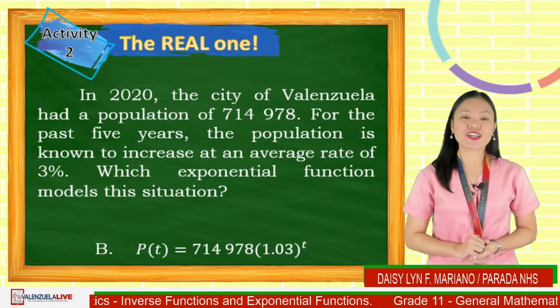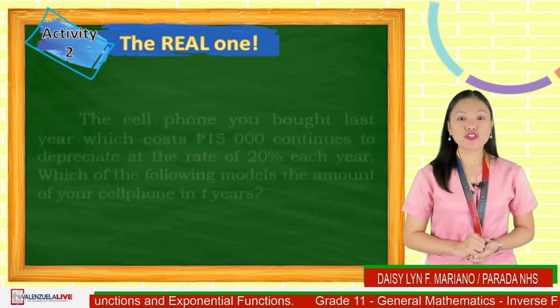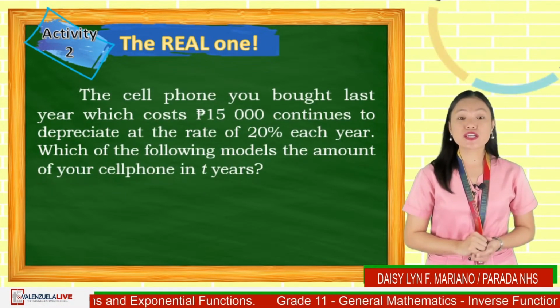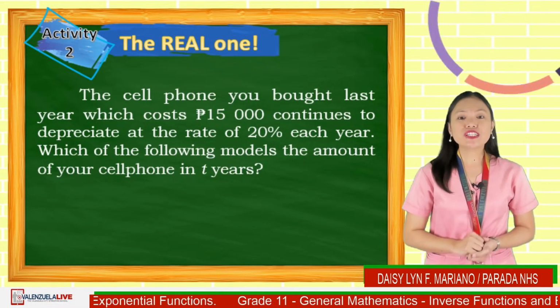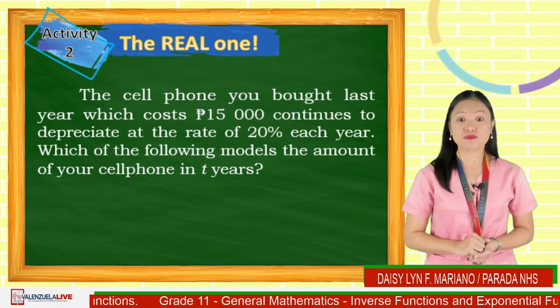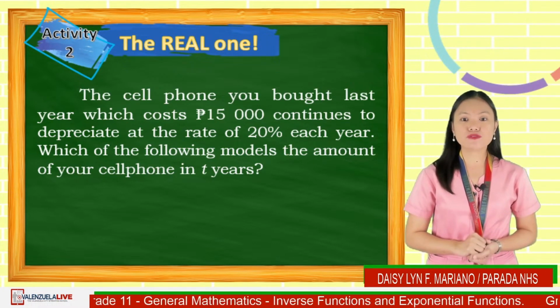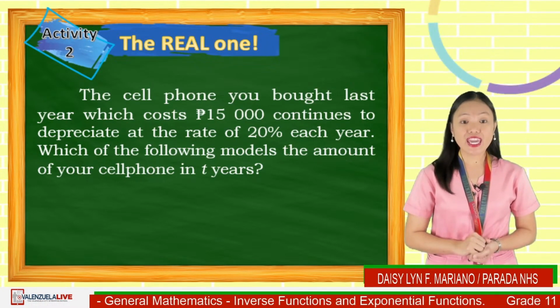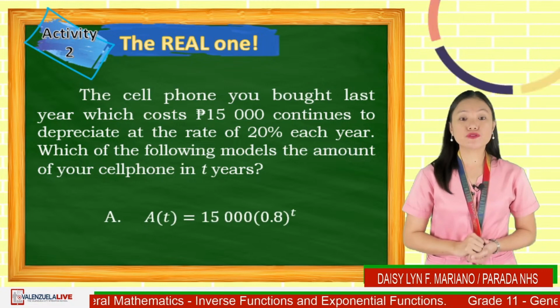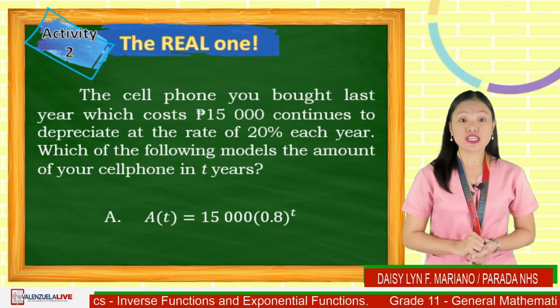Let us move to our second question. The cell phone you bought last year, which costs 15,000 pesos, continues to depreciate at the rate of 20% each year. Which of the following models the amount of your cell phone in t years? A. A of t is equal to 15,000 times the quantity 0.8 raised to t.